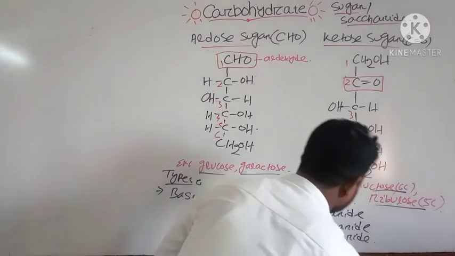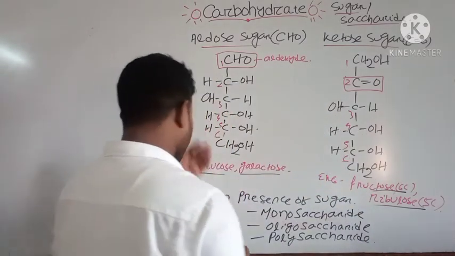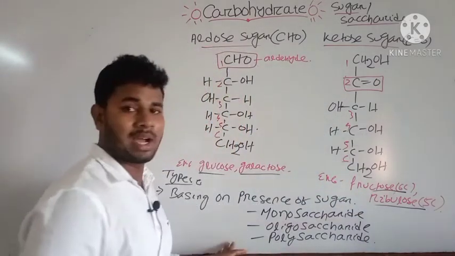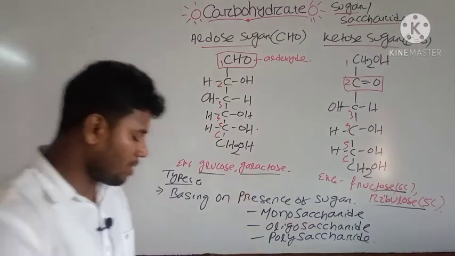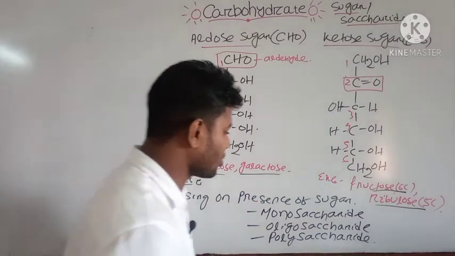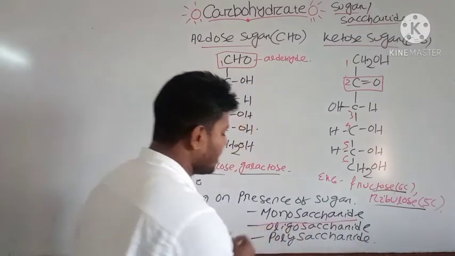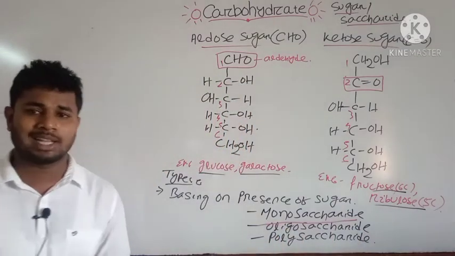Okay, we will discuss first about the monosaccharides and their structure. Note down these types, then we will discuss the monosaccharide. What is monosaccharide?